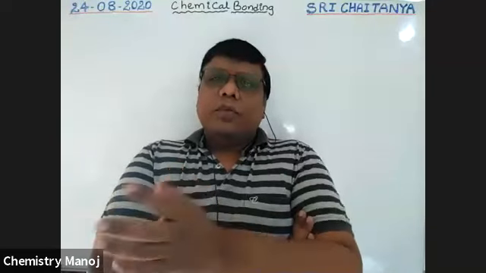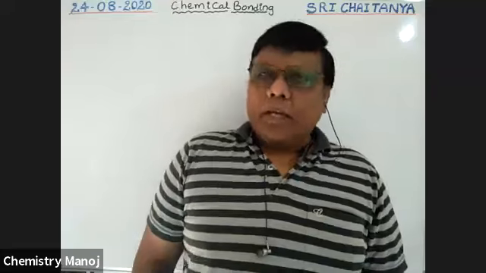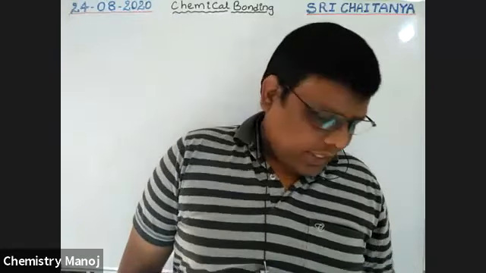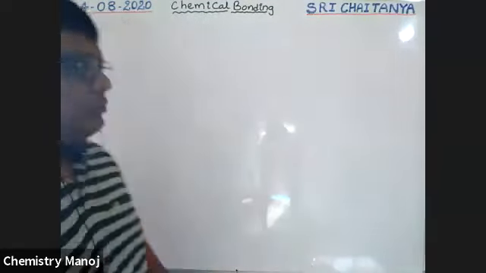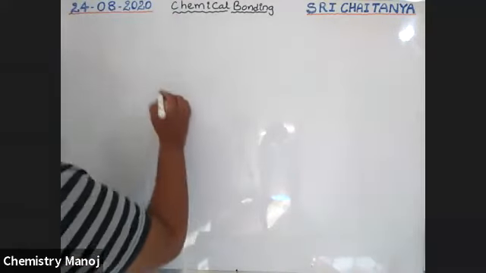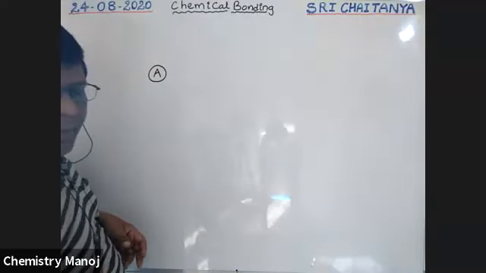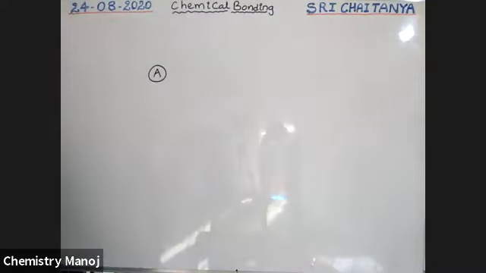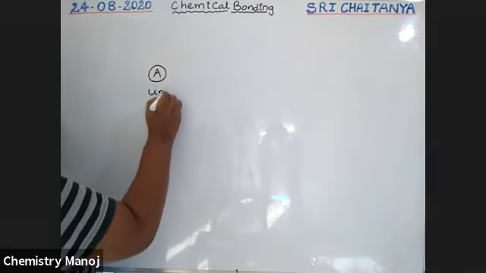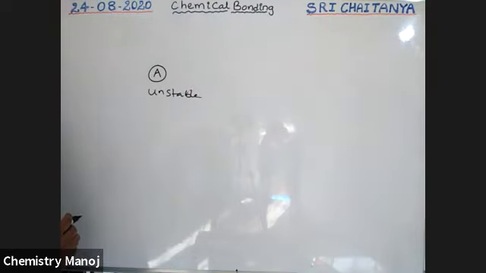So, what is a chemical bond? See here, boys, let us consider an element A, other than the noble gas elements. By itself it is unstable.